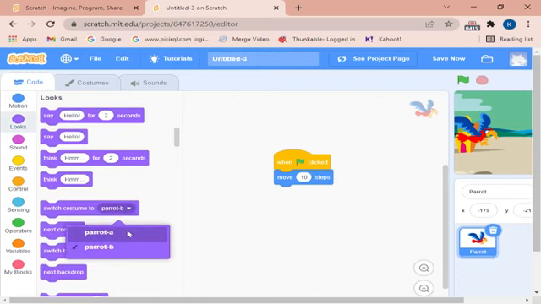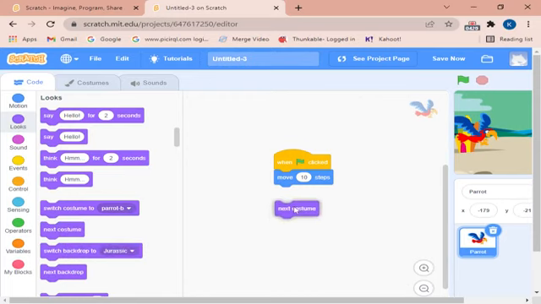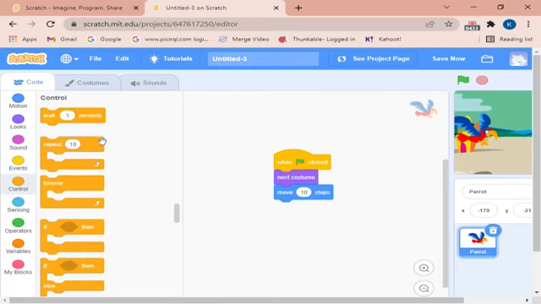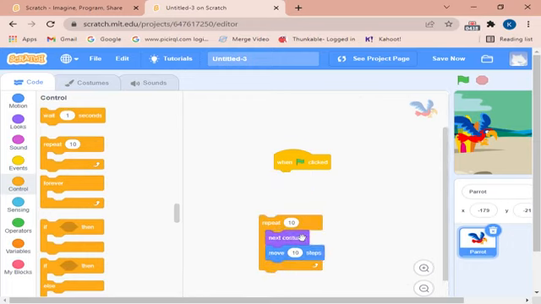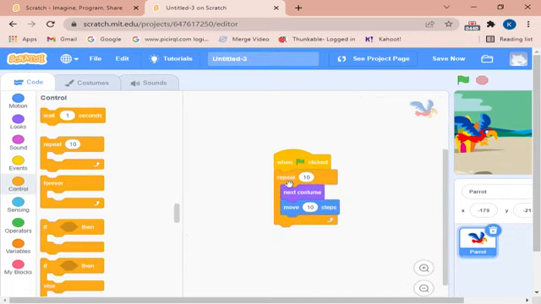But we will also have to switch to parrot A, so it would be a lot easier to just add this next costume. And we will have to repeat it, so we can add a loop, and loops are usually in the control one. You can add this repeat and then add these both in this, then add this repeat to here. Your coding is almost done, you can see it, but that's actually very fast. You won't be able to catch it.